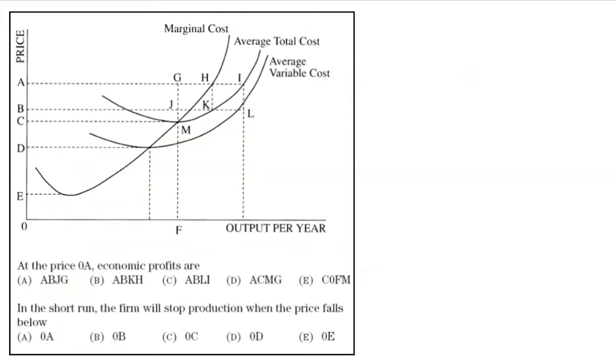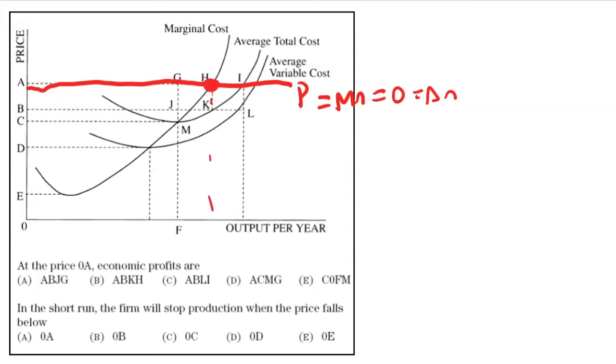So I'm going to label this 1 and 2. So at price 0A, right? So at 0A, it's here, this line right here. And so this is going to be our price, our marginal revenue, our demand, and also our average revenue curve here. So economic profits are what? At price of 0A. Well, we know first point is we need to go to our MR equals MC, right? And that's this point right here. And they are going to be producing this much.